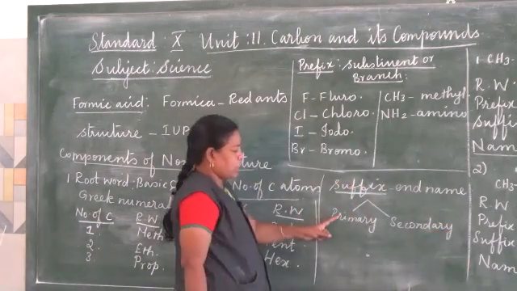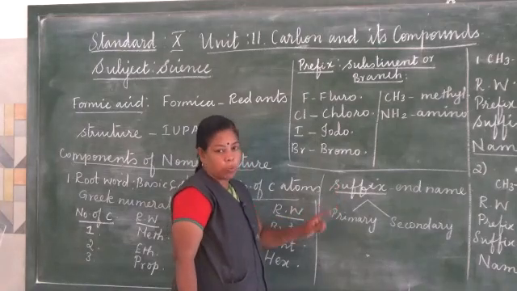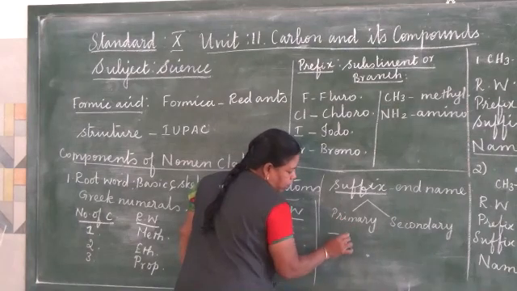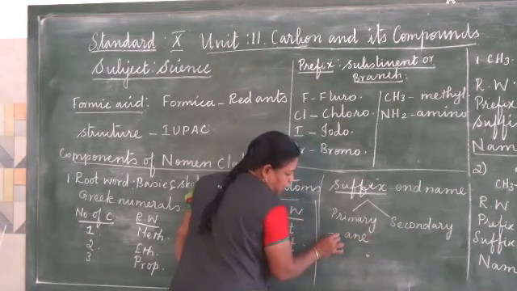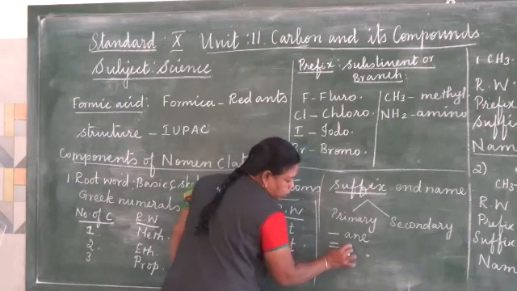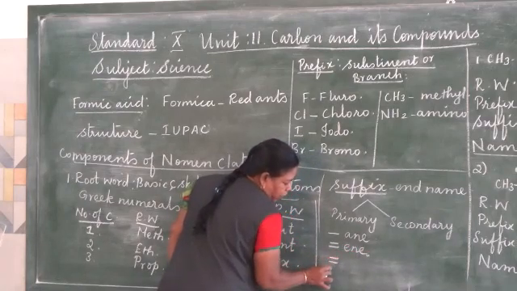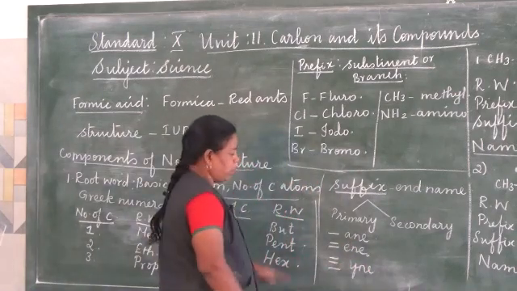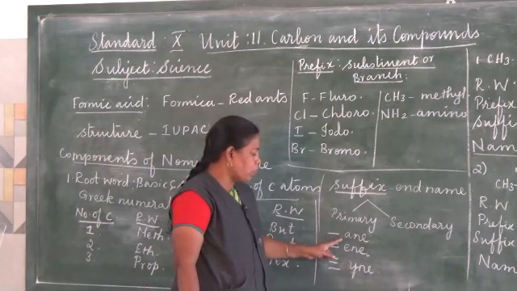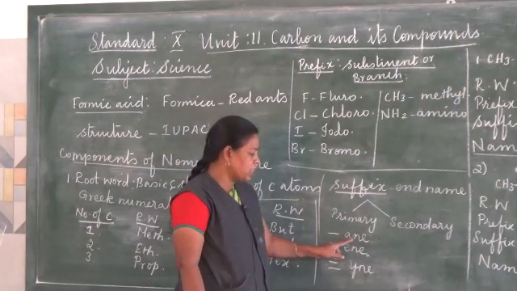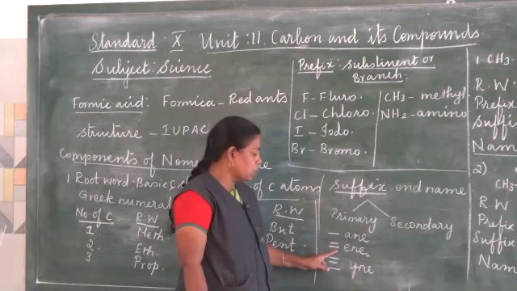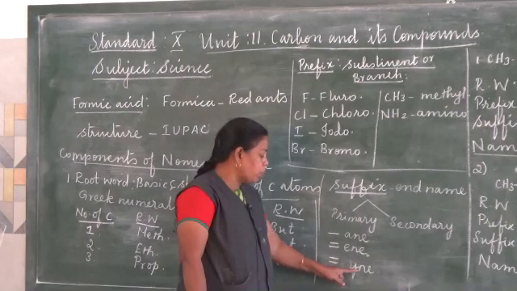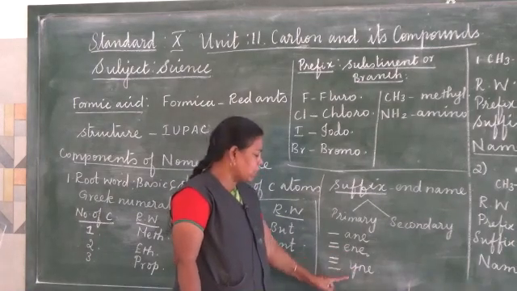The primary suffix will tell us about the nature of bonding. For example, single bond means we have to use the primary suffix "-ane." For double bond we have to use "-ene." For triple bond we have to use "-yne." So these are the primary suffixes. Only single bond is present between the carbon atoms means we use "-ane." If a double bond is present between the carbon atoms, we use "-ene." If a triple bond is present between the carbon atoms, we use the primary suffix "-yne."